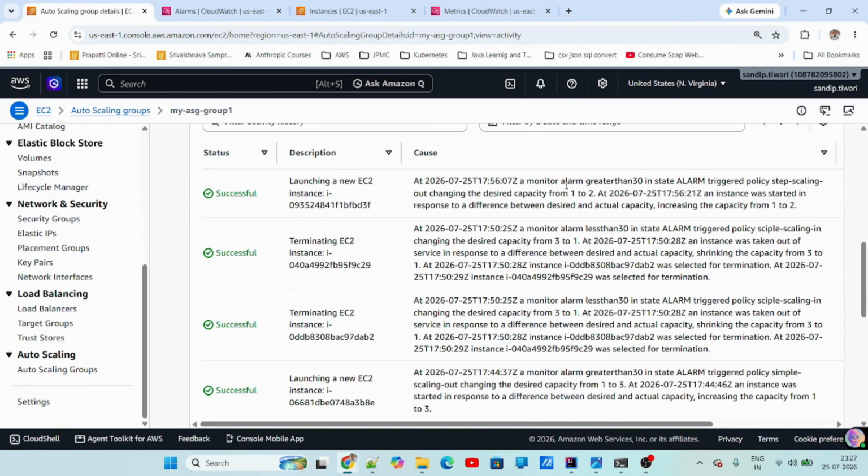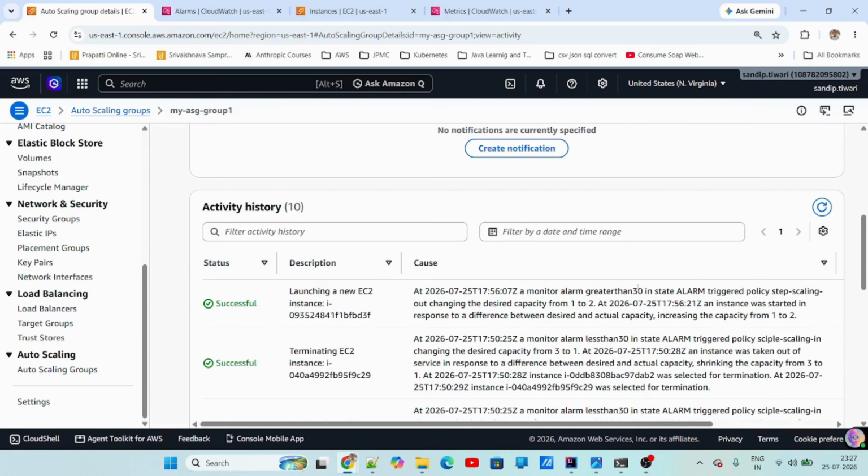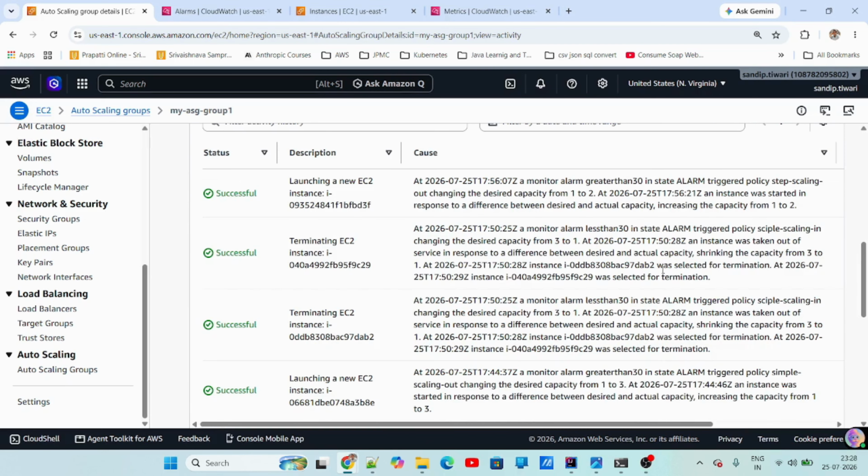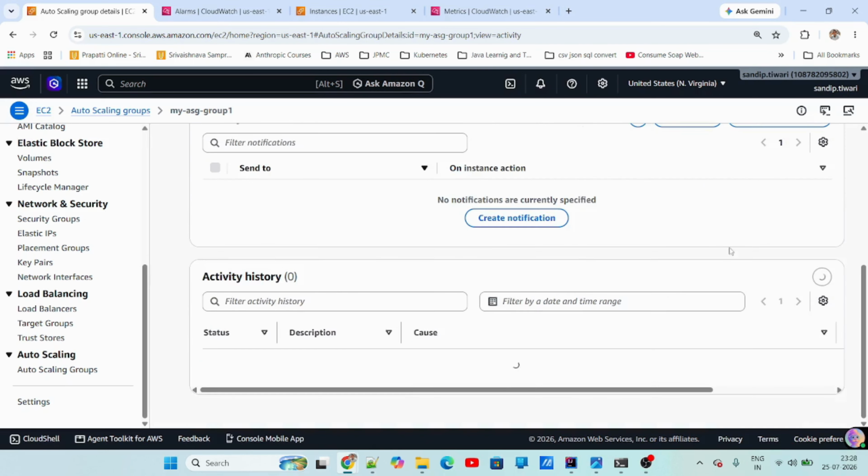Here it clearly mentions a greater than alarm 30. Step scaling out, changing the desired capacity from 1 to 2. Instance was started in response to a difference between desired and actual capacity, increasing the capacity from 1 to 2. So this is how it triggers. Okay. Now there should be one more